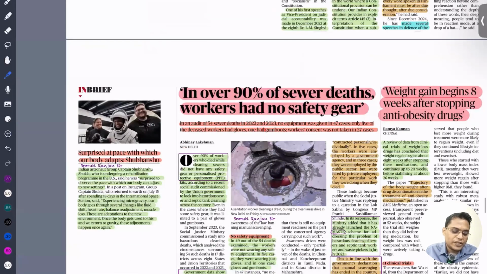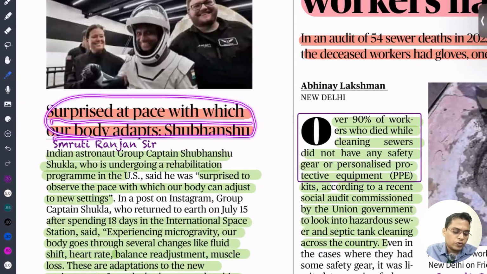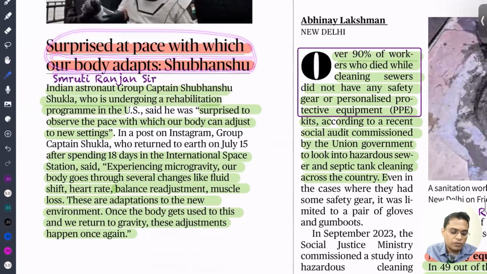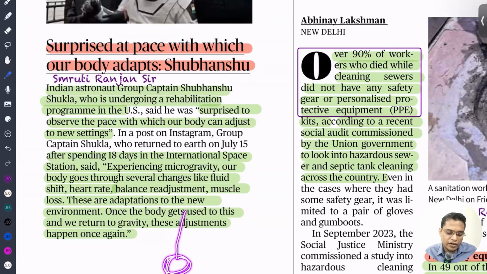Surprised at the pace with which our body adapts. So this is what was said by Subhanshu Shukla. Indian astronaut Group Captain Subhanshu Shukla, who underwent a rehabilitation program in the USA, was surprised to observe the pace at which our body can adjust. Whenever you are on Earth, you are under gravity conditions. When you are in outer space, microgravity conditions, and then come back. That means in a short span of time, you are experiencing gravity, zero gravity, and again gravity. So that means our body needs to adjust.